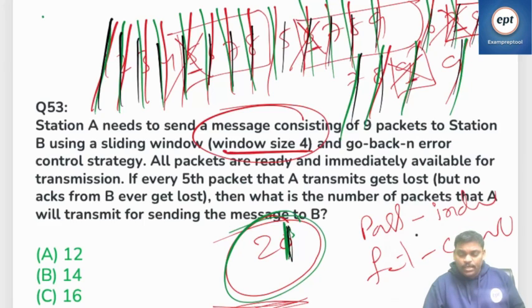So the trick I am saying again: at pass, send 1, 1, 1. Why are you sending 1, 1, 1? This particular technique has individual also, cumulative also. Whichever way will give more retransmissions, I will go that way. Perfect, that is question number 53.